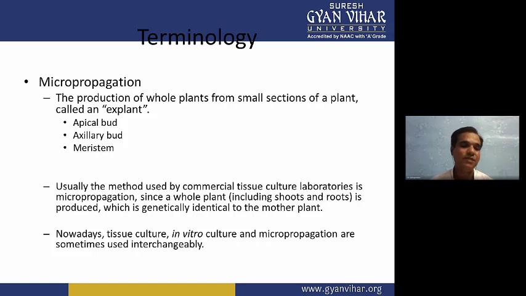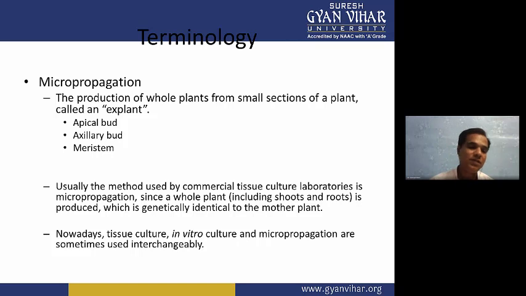So usually the method used by commercial tissue culture laboratories is micropropagation, to produce from one portion of the explant many millions of plants. So from a single cell we can generate billions of plants in some time. And you can choose shoot or root, any part of the plant, and they are genetically identical.